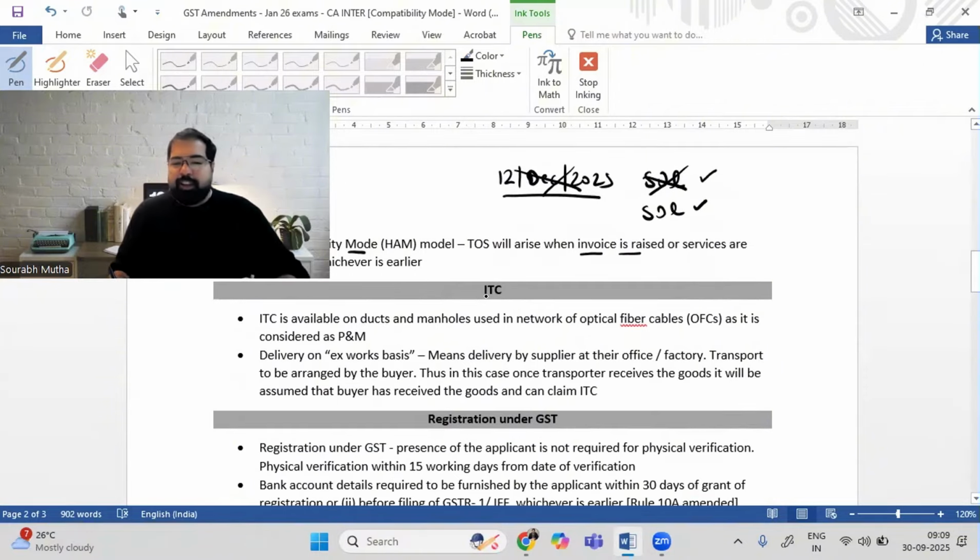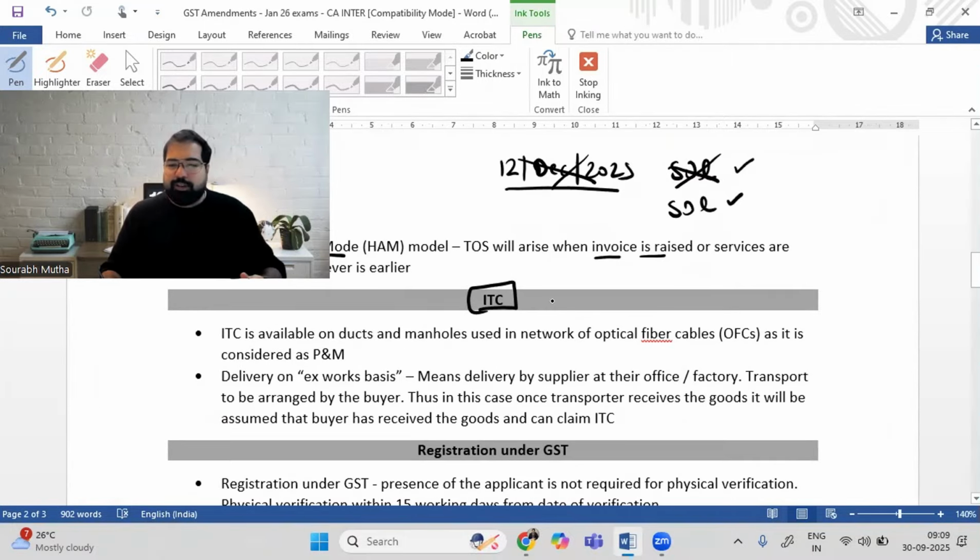Very interesting, a very important chapter from the exam, ITC, input tax credit. Whichever you purchase, can you get credit on that? We have a shortcut called PC, Priyanka Chopra. No, purchase leads to credit. Example, today in my business, if I buy a laptop, will I get the credit? Yes, because it is used for business purpose. I'm just giving you an idea in a nutshell before we move ahead.